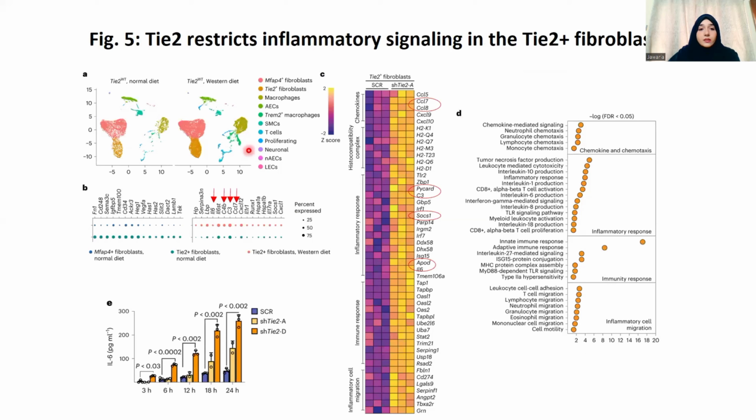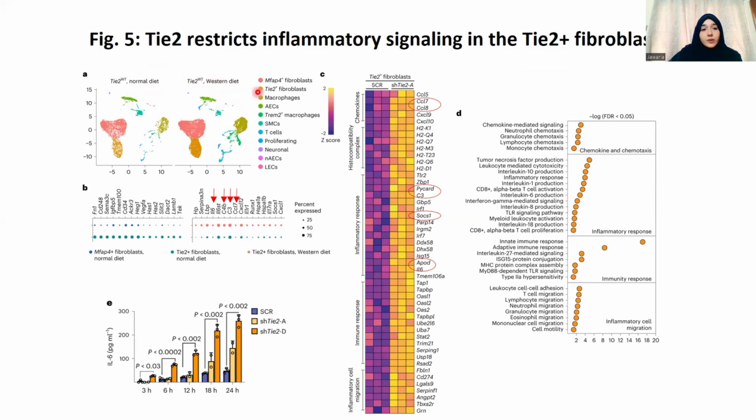Here, what they did, they gave Tie2 wild type mice a normal diet as well as the Western diet, and they enhanced the expression of PCSK9.